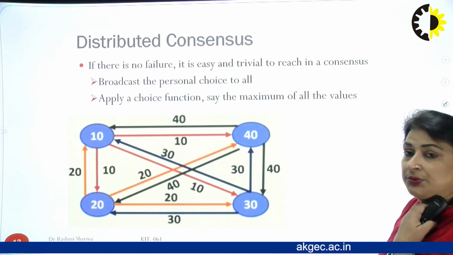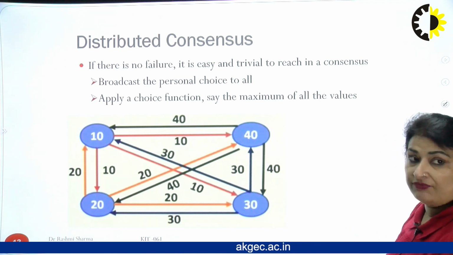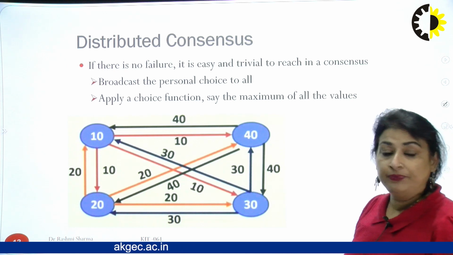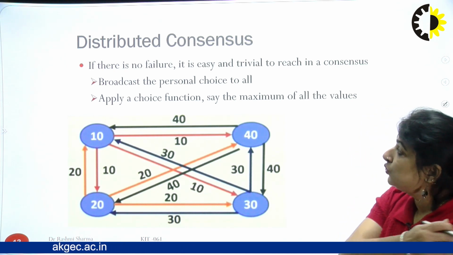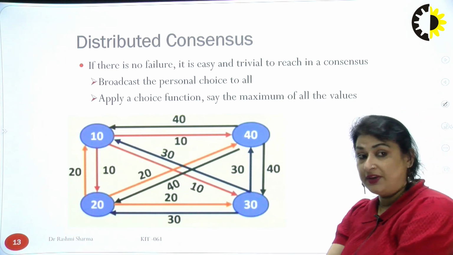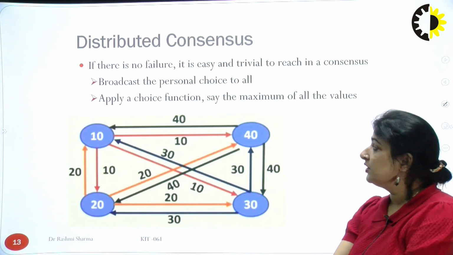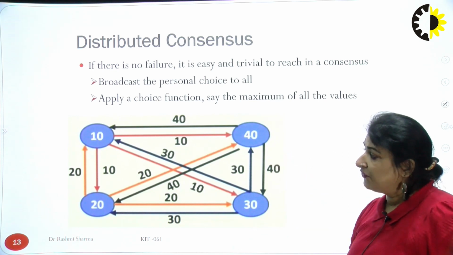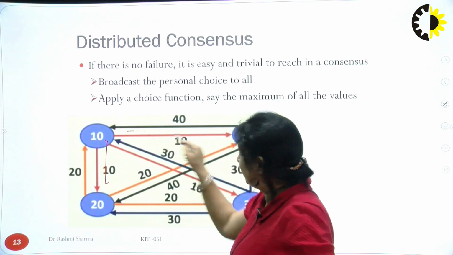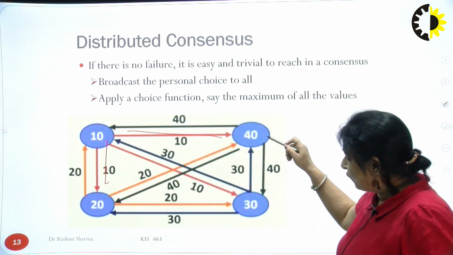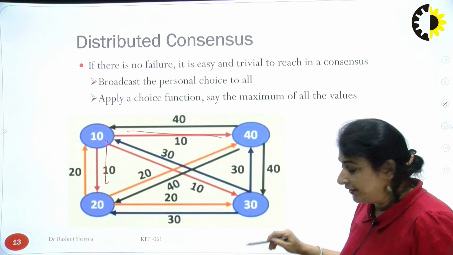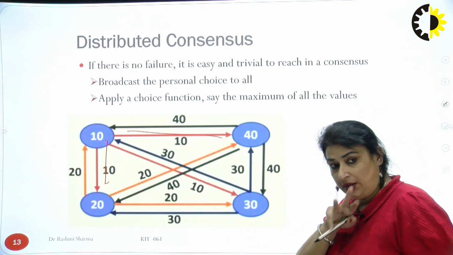So what do we mean by distributed consensus? Here we have a diagram where each and every node is having some specific values on that particular link. If there is no failure, it is very easy to get trivial consensus, but if there is a failure, then definitely there is a loss. So we would be having this information which is being sent. See, the 10 is sending 10 information to each and every one of them. Here 40 is sending information to 40, each to each of them. Each and every node has 3 inputs.